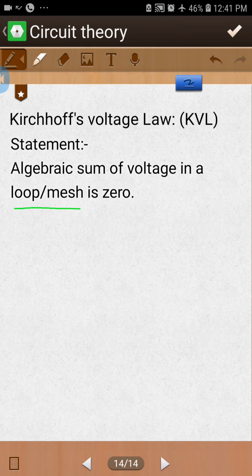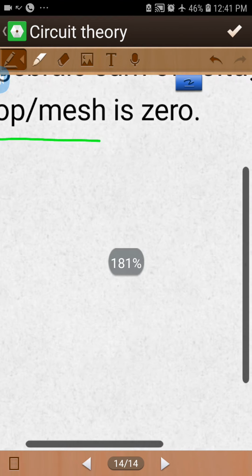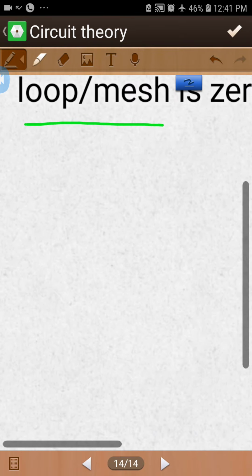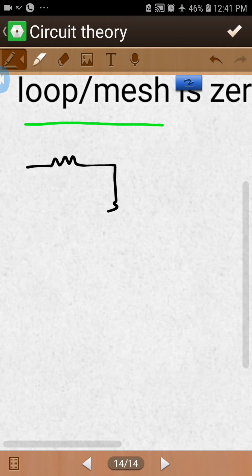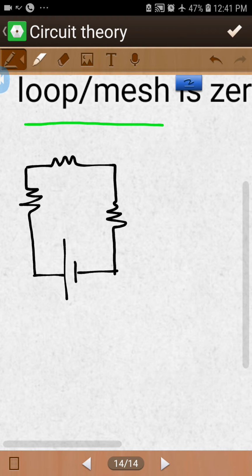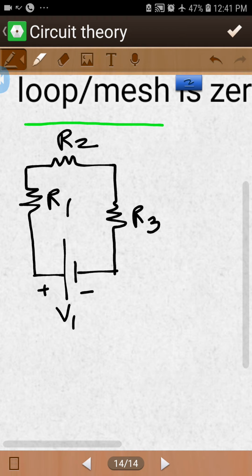So we are talking about mesh and loops, and there is a small difference between them. First of all, we are going to discuss the difference between them. First of all, we are talking about loop. Suppose there is a network, and in this network there is a voltage source. Let's say the value of the voltage source is V1, this resistance is R1, this resistance is R2, and this one is R3.